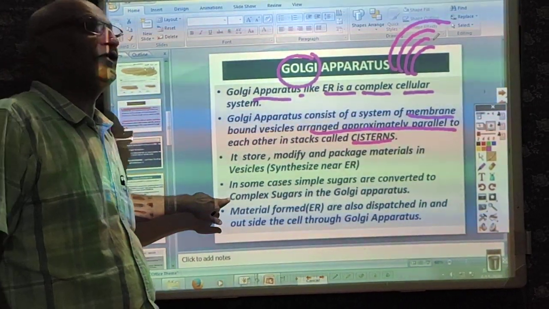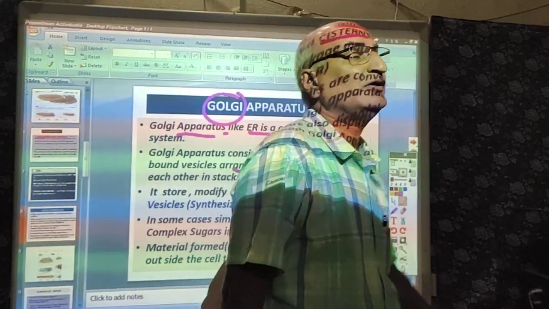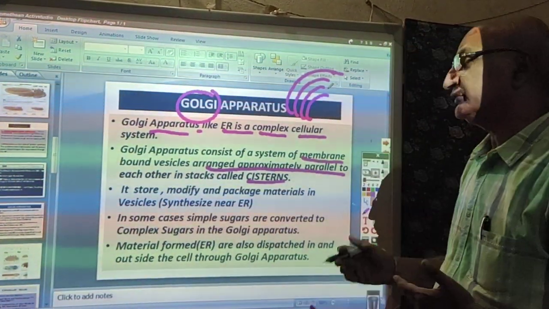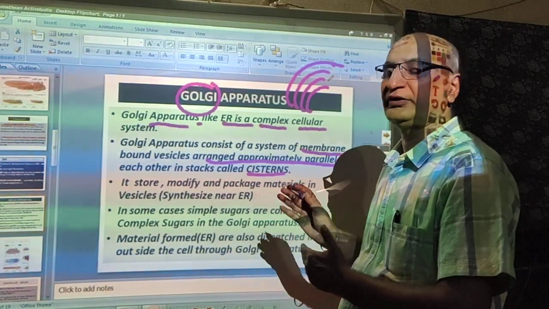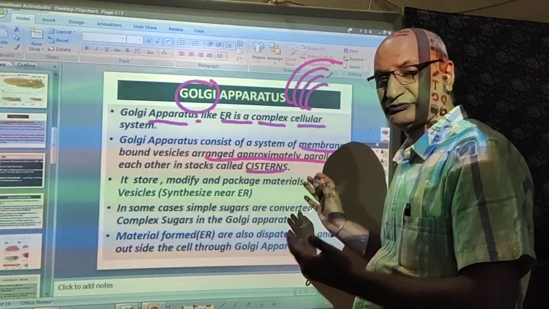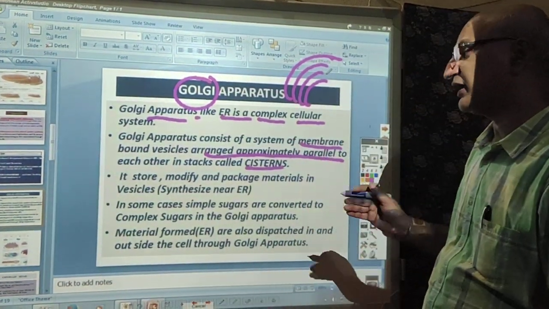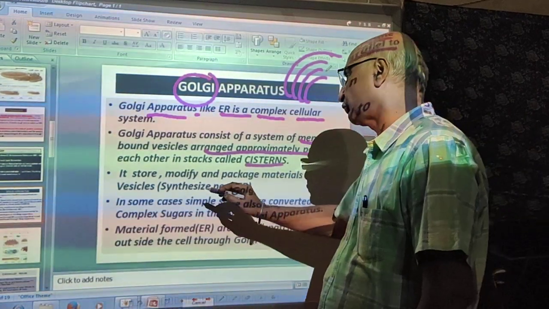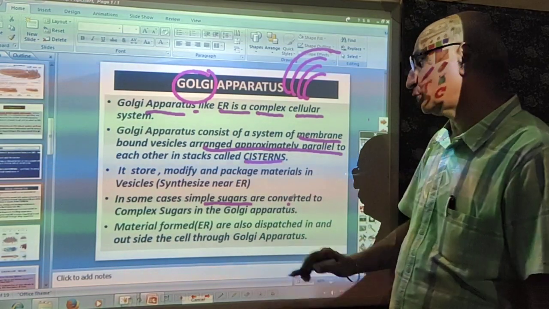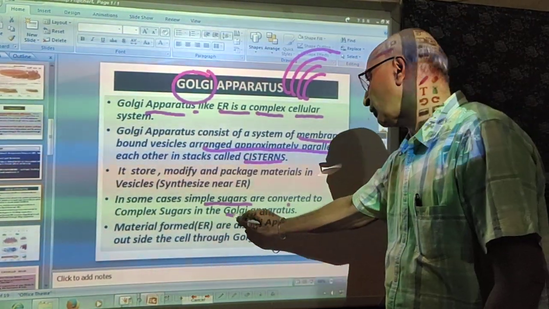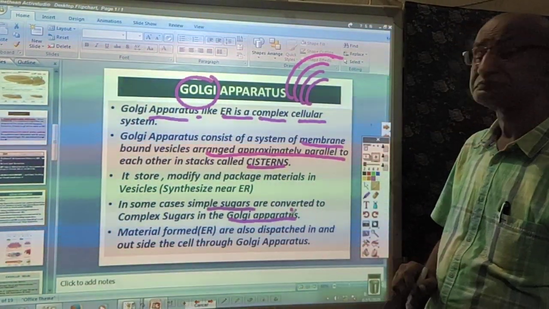Dear students, when you come to the higher classes, we will tell you that the simple sugars are the monosaccharides, disaccharides and trisaccharides, and some are polysaccharides. These are the types of sugar. So simple sugars are converted to complex sugars in the Golgi apparatus.